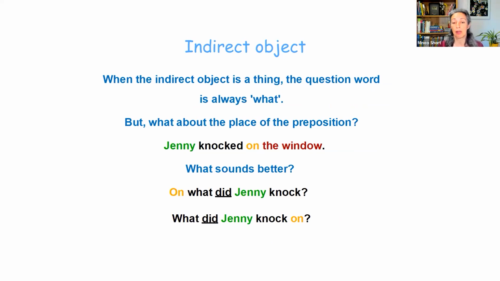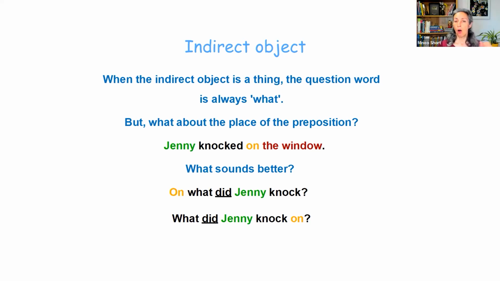Obviously, when the indirect object is a thing, the only question word is what. Doesn't matter if it's direct or indirect, right? But we still have to look at the place of the preposition with the question word what. So let's have an example here. Jenny knocked on the window. So here, the window is an indirect object with the preposition on. So let's see what sounds better to you.